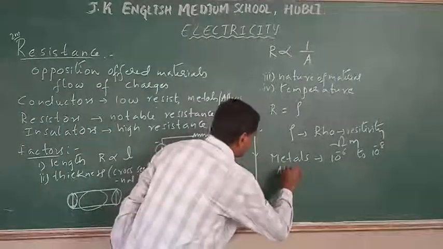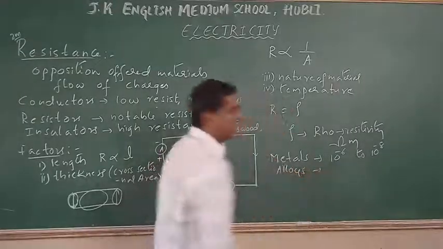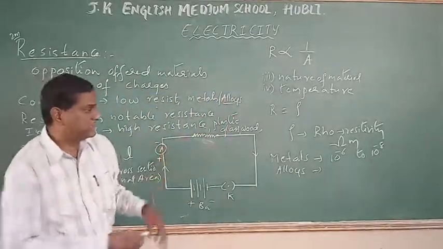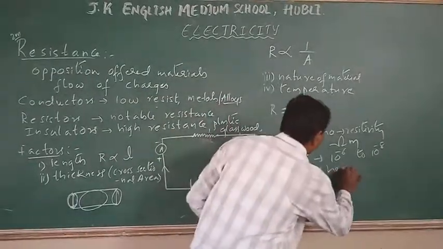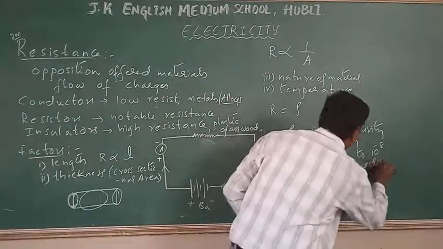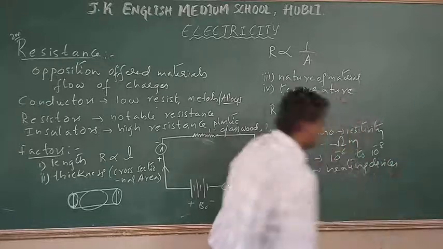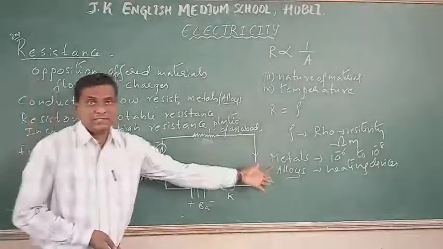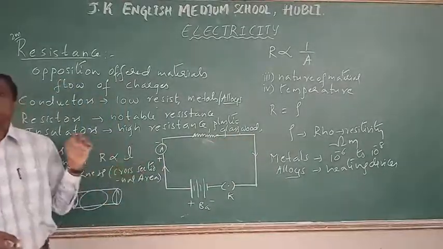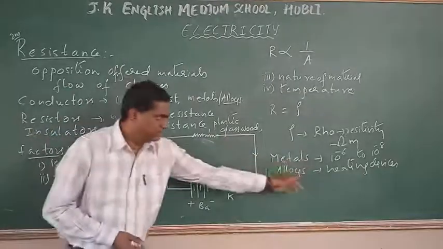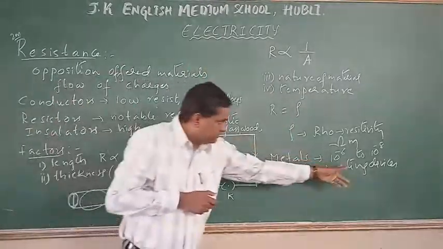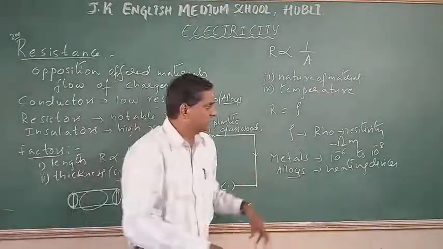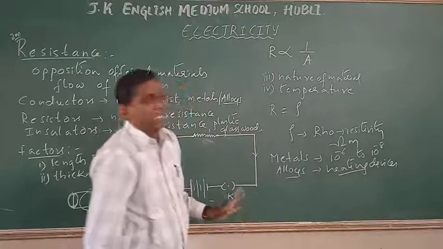Coming to alloys, they have a little more. These alloys are used in heating devices. For example, tungsten as well as nichrome are used in coils. Compared to metals, they offer a little more resistance, and because of that, they are used in these heating devices.